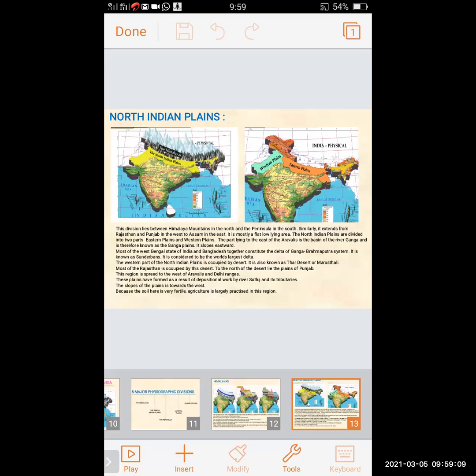To the north of the desert lie the plains of Punjab. The region is spread to the west of the Aravallis and Delhi ranges. These plains have formed as a result of depositional work by the river Satluj and its tributaries. The slope of the plains is toward the west. The soil here is very fertile, which benefits agriculture, so agriculture is largely practiced in this area, because of the depositional work by the river Satluj and its tributaries.